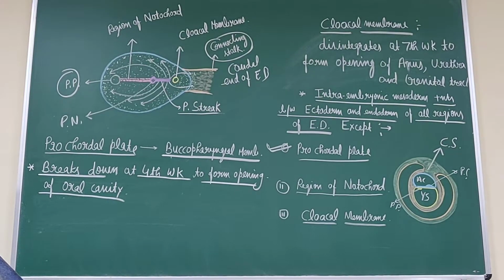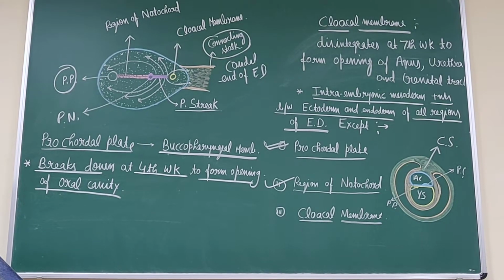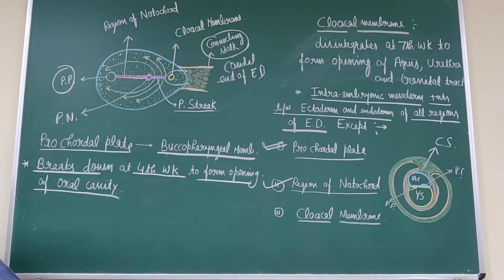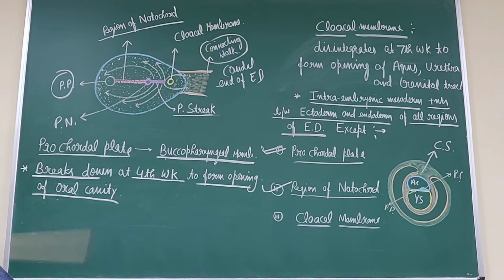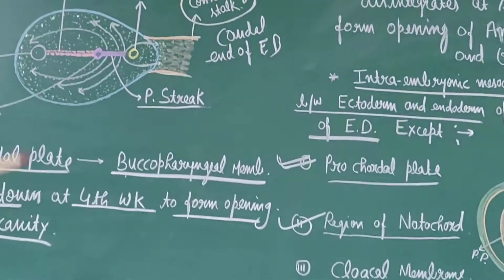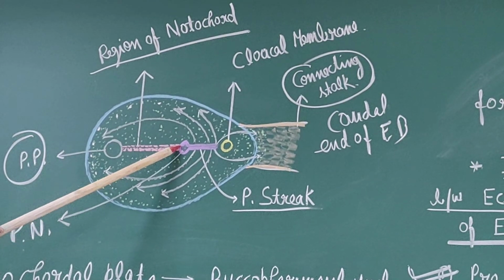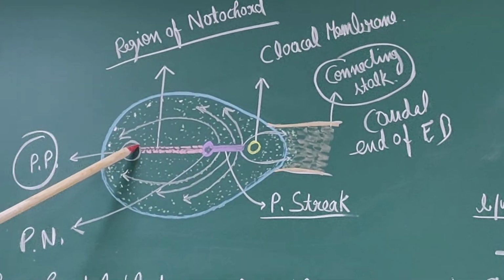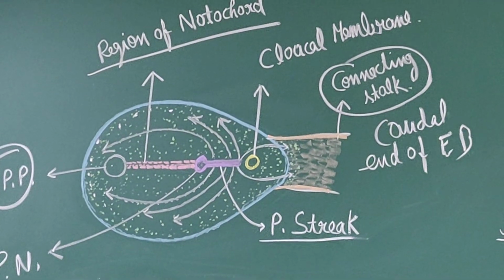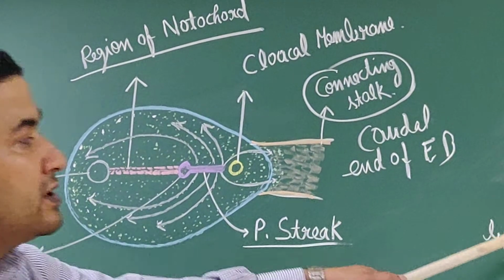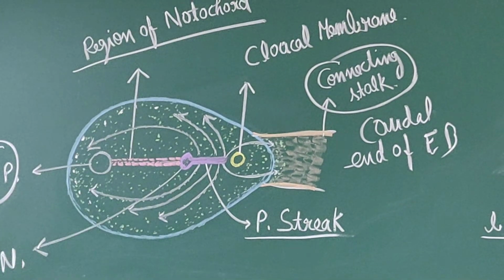Now the second region is the region of the notochord. We will discuss in the next class what the notochord is. This is a midline structure that extends from the cranial end of the primitive streak to the caudal end of the procaudal plate. In this region there is no intraembryonic mesoderm, and in future the notochord is formed.